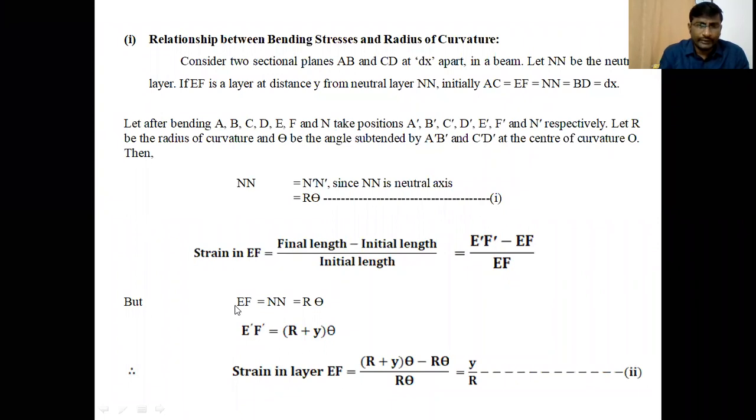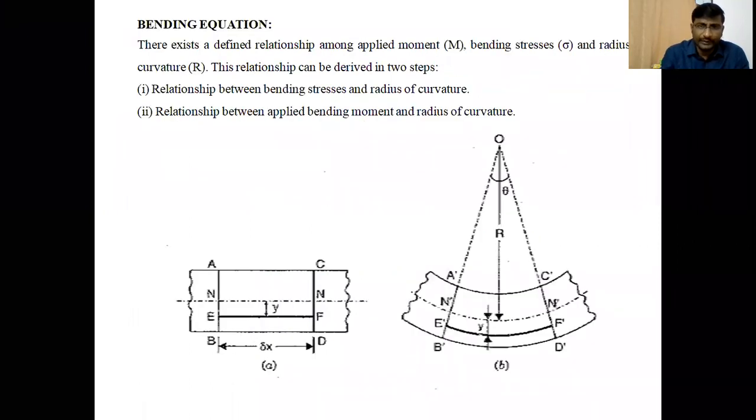So EF is the length of the layer before bending, and E dash F dash is the length of the layer after bending. So after bending, EF becomes E dash F dash. What is the length of the arc E dash F dash? How do we calculate it? The total distance from the center of curvature to the neutral layer is R. We are considering the distance y of the layer from the neutral layer. Therefore, R plus y is the distance from the center of curvature, and it also subtends angle theta at the center of curvature.